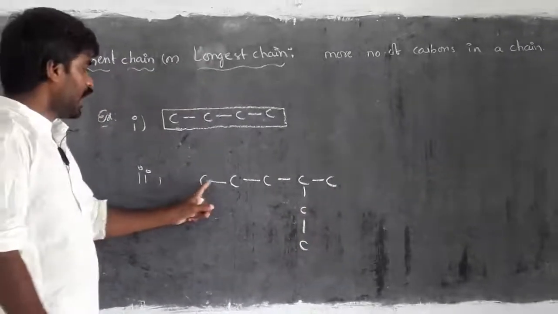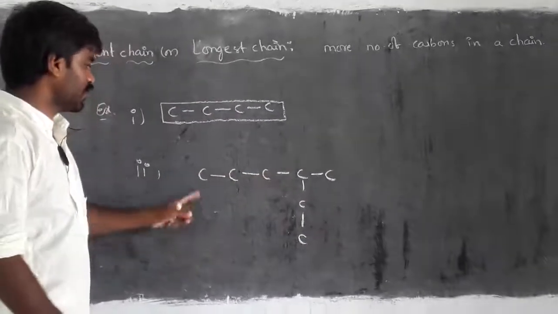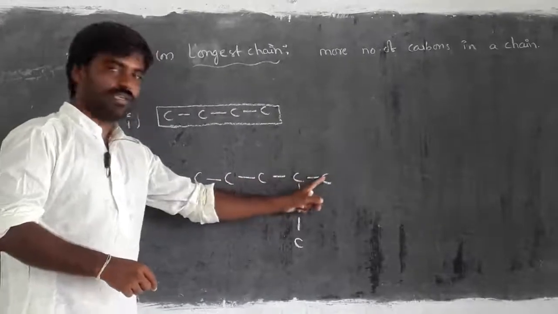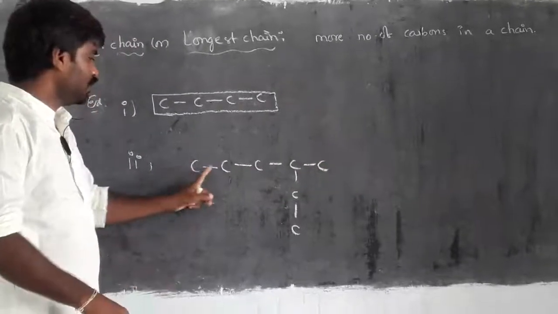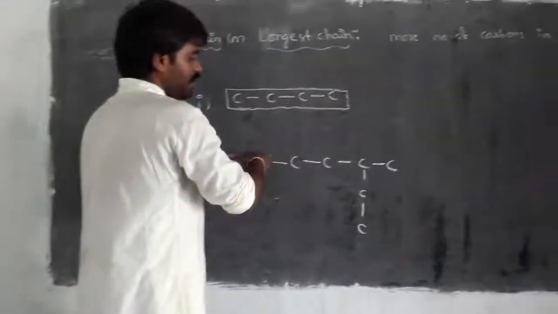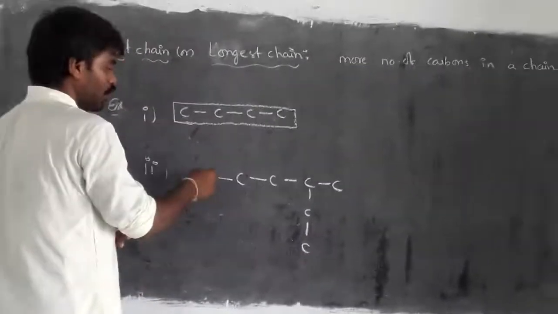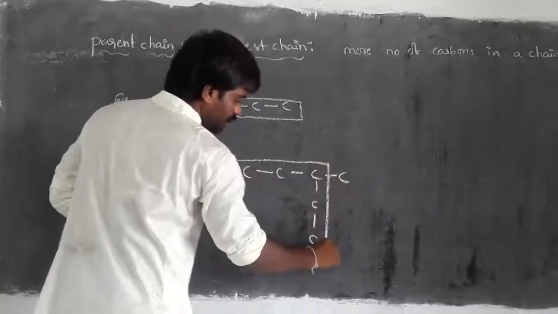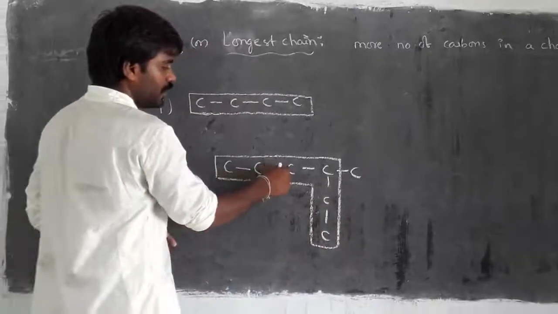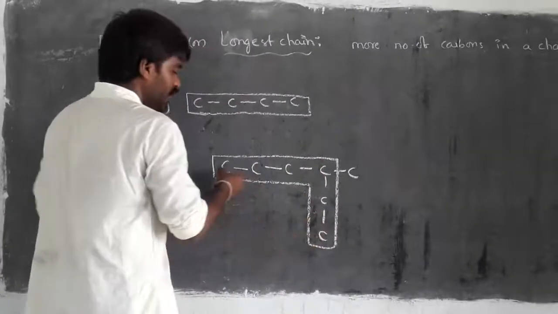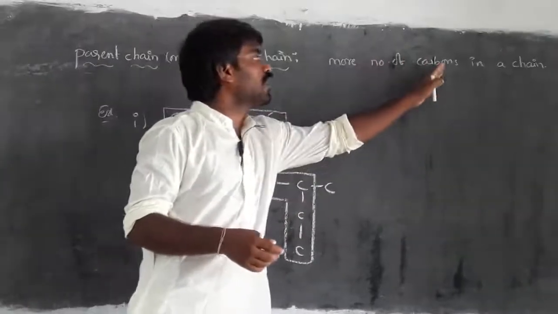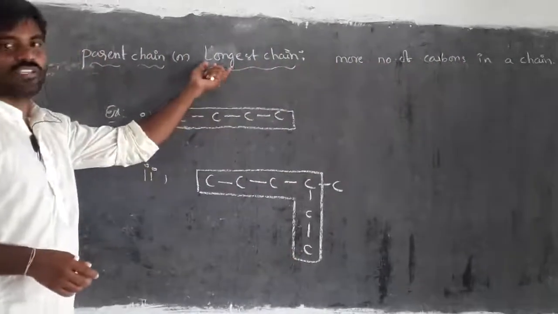So in this, I have more than 5 or 6 carbons. For that I am able to count 1, 2, 3, 4, 5 in the straight direction. 1, 2, 3, 4, 5, 6. So in the form of straight and down, I got a little bit more. For that, this part is having more number of carbons. See, 1, 2, 3, 4, 5, 6. If I set it in straight, I got only 5. But the condition is, more number of carbons in a chain we consider as longest chain or parent chain.